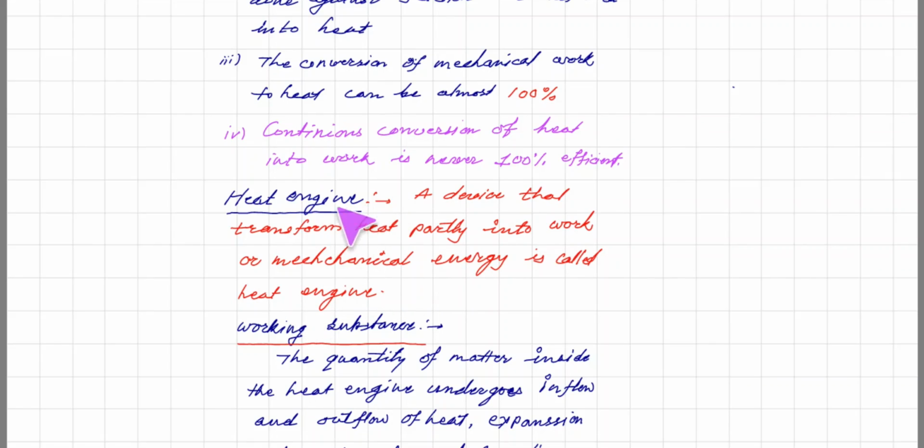For doing this, the most important thing in a heat engine is the working substance. That means if this is a system, the input to this system is heat energy and the output is work done.